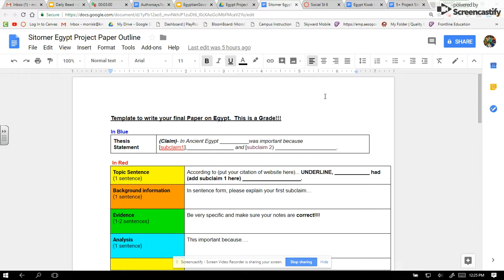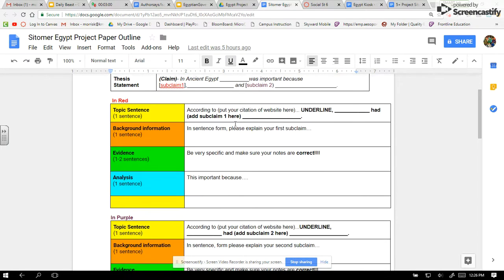And this here is a template to help you get started. For instance, the claim that you have to prove is: in ancient Egypt, blank, your topic, was important because, and then give me a subclaim 1 and subclaim 2. So, for example, in ancient Egypt, Ramses II was important because he blank and he blank. In ancient Egypt, farmers were, not was, were important because they what and they what.